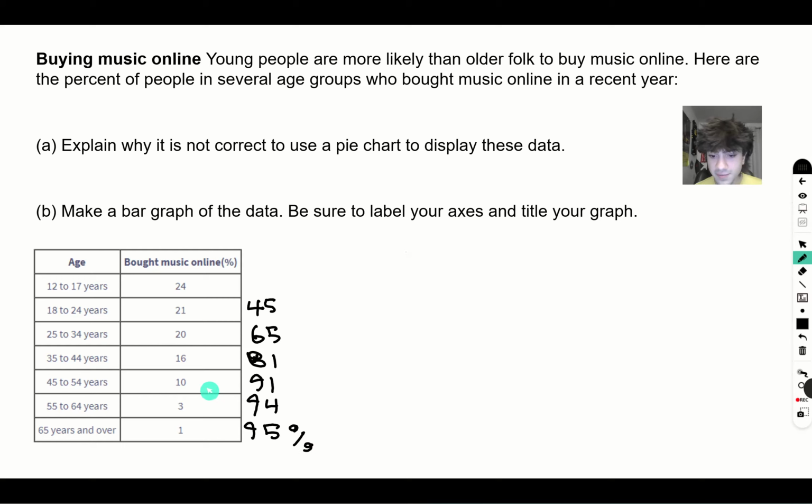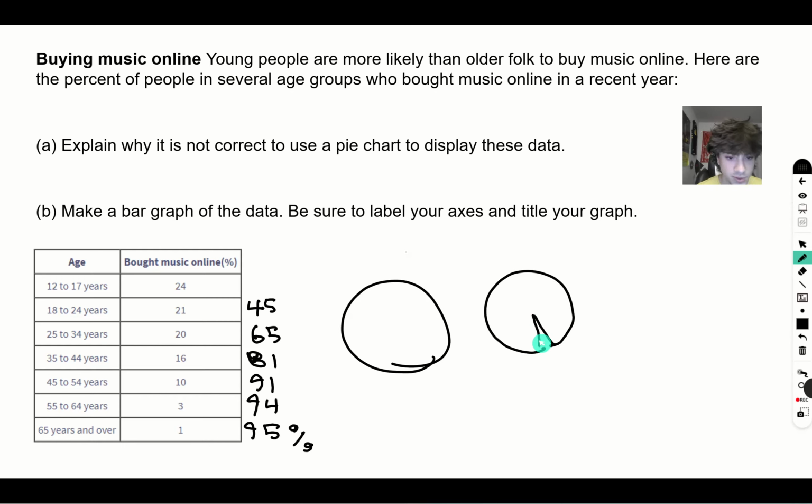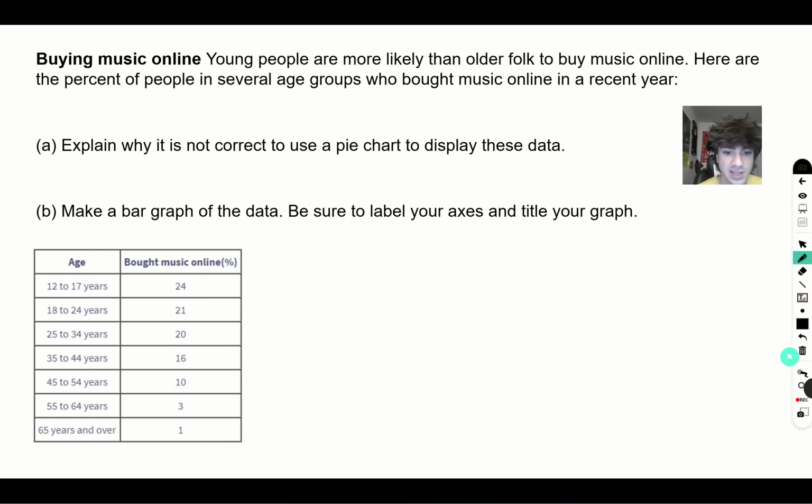So we get 95%. When we create a pie chart, you would want the entire circle to represent 100% of the population or whatever is being represented. However, we only have data points for 95% of the data, so the pie chart would look something like this, with 5% being missing. Obviously we don't want that, it just doesn't look right. So we would not use a pie chart because we do not have 100% of the data.